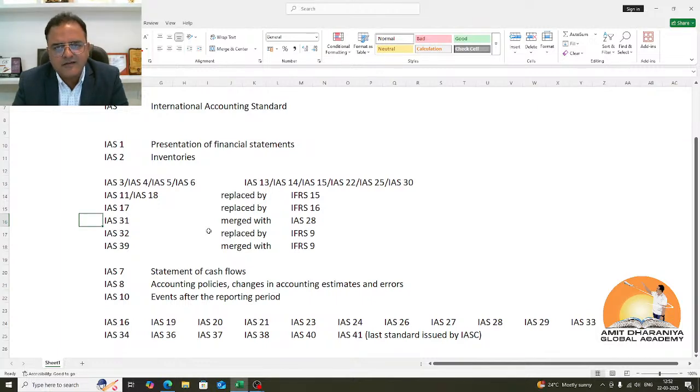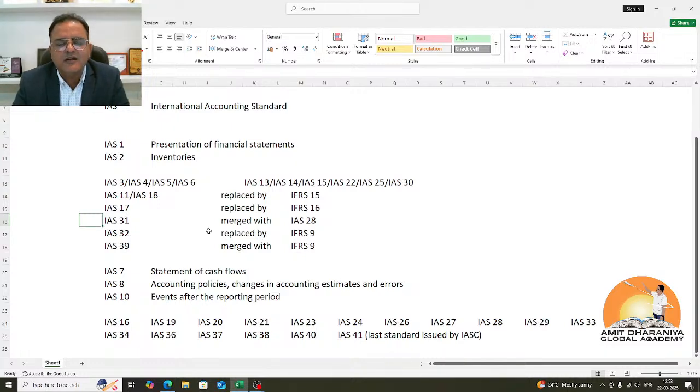IAS 41 was the last standard, which was based on agriculture. We were dealing with biological assets, living animals and plants. Earlier, all the plants were covered under IAS 41, but then there was an amendment that bearer plants like fruit-bearing plants or trees should be covered under IAS 16, property, plant and equipment, because these fruit-bearing plants and trees give the user benefit for more than 1 year, for a longer period. There is a care which needs to be taken for maintaining them. There is a cost of growing them, then waiting for the period to bear some fruits out of them, so they give benefit for a longer period.